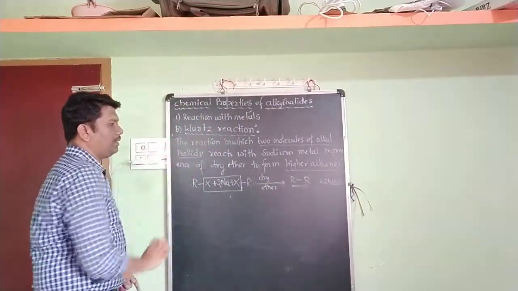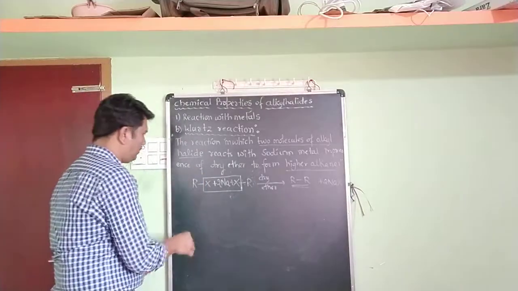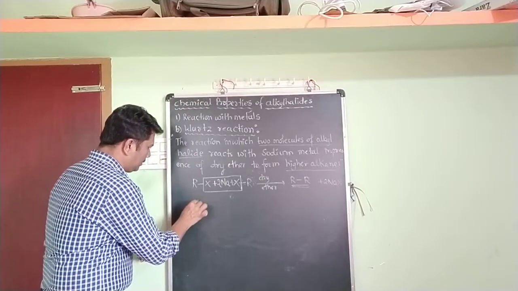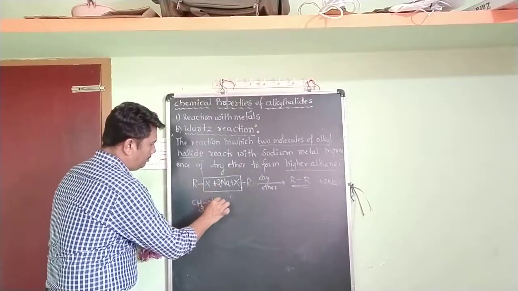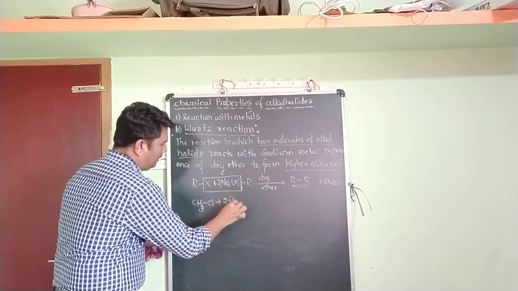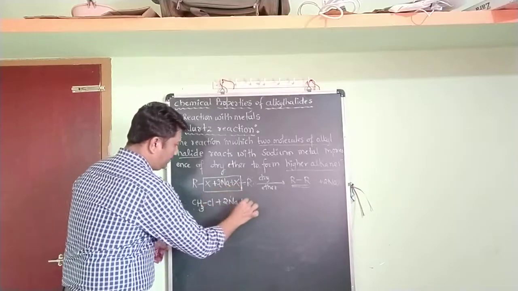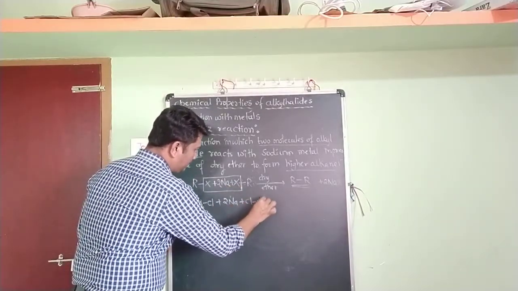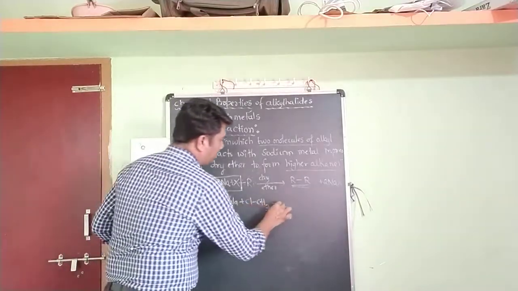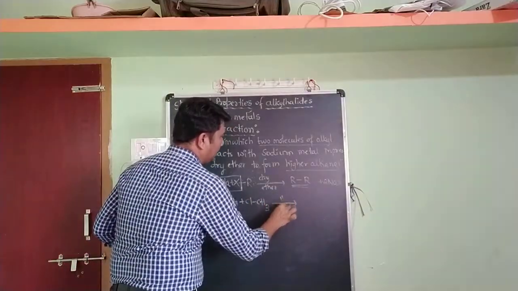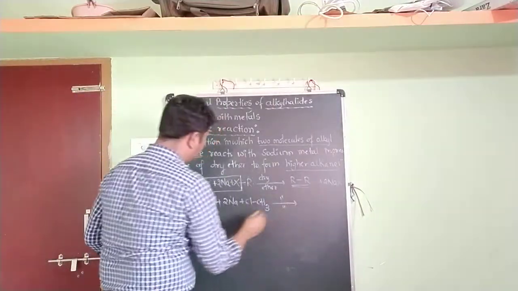This is the statement, and this is a general representation. I'll take one example for this. CH3Cl plus 2Na, that reacts with sodium metal. One more molecule, same, in reverse pattern. CH3Cl, CH3Cl. In presence of dry ether, to form higher alkane.